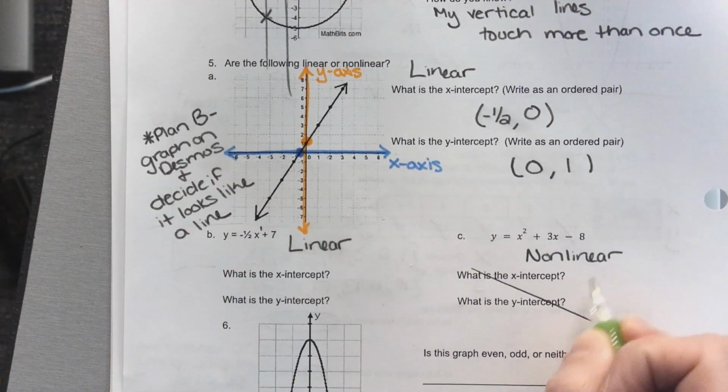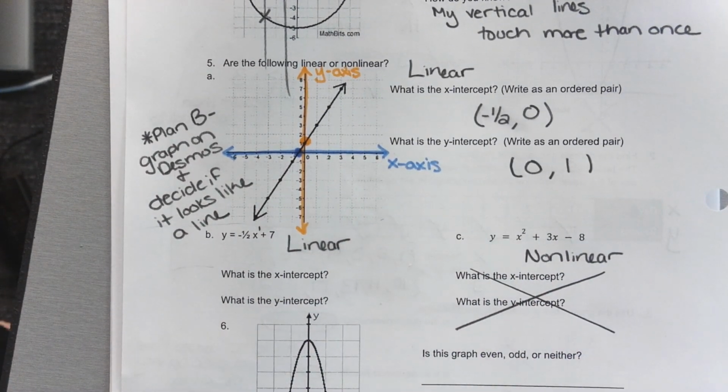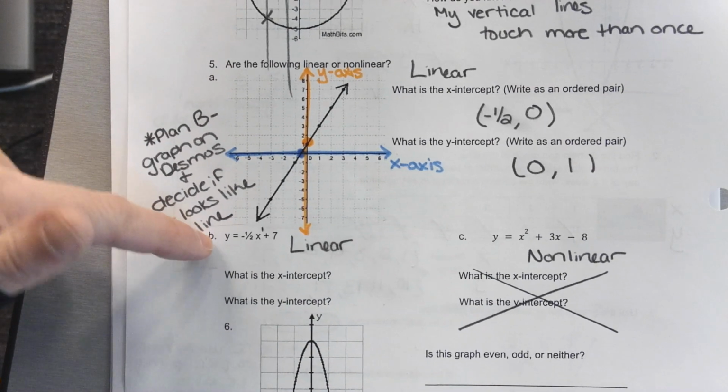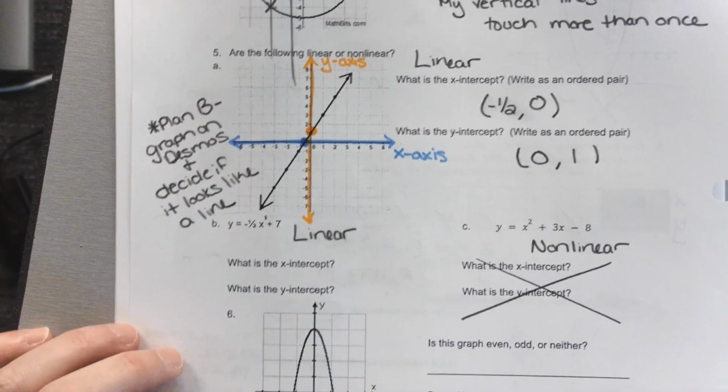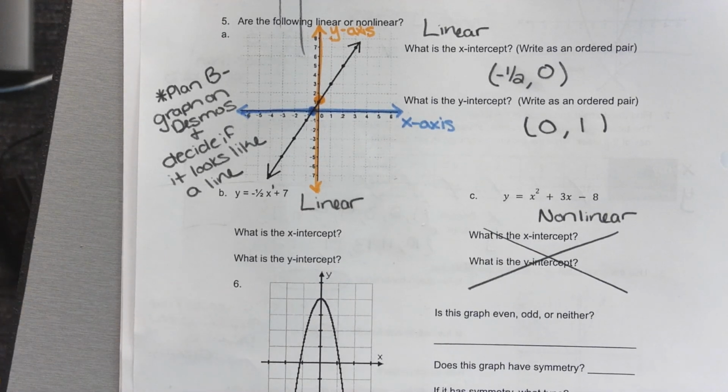All right, so for part C, the good news is we don't have to do x and y intercept because it's not linear. We do have to do it for part B, though. Do you remember how to find the x-intercept if it's an equation? We plug something in.